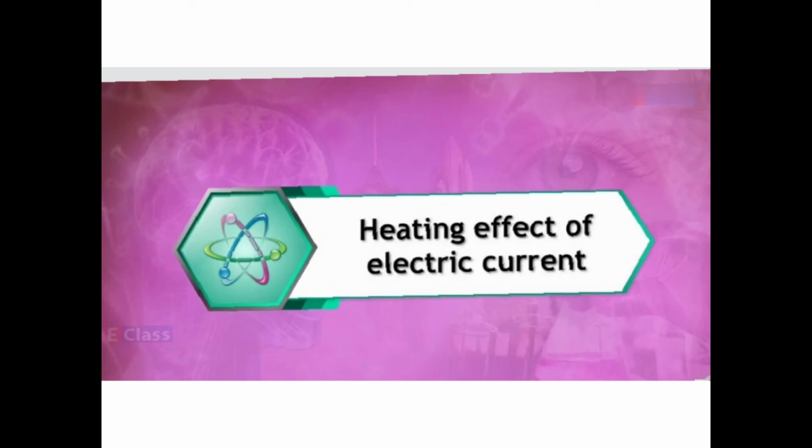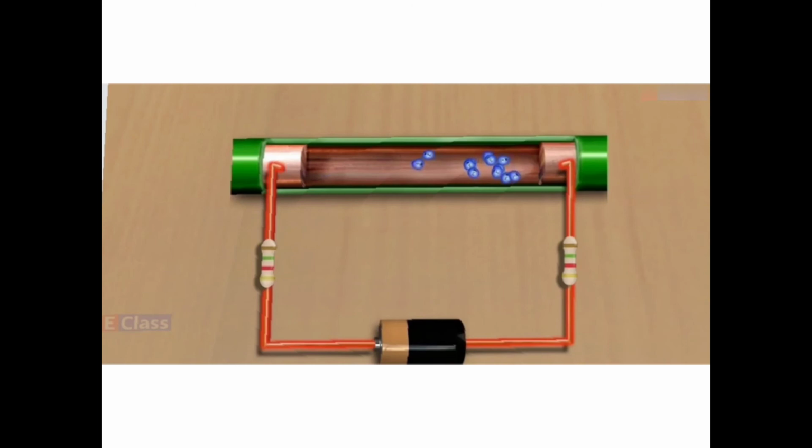Now let us go further. Let us see some of the gadgets. We have understood that heat is produced when the electrical current passes through it. Now, how can we increase the heat or how can we decrease the heat? So we are going to observe the different types of gadgets that are there. Like we have the heater, we have the iron, we have the electrical gas, which uses it.